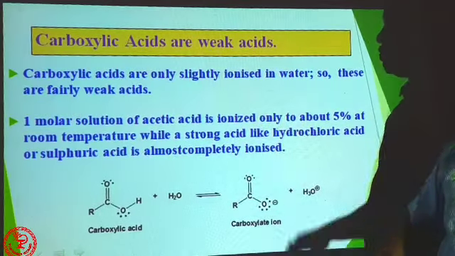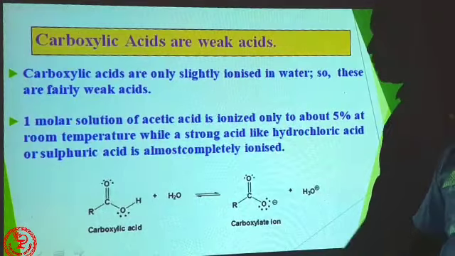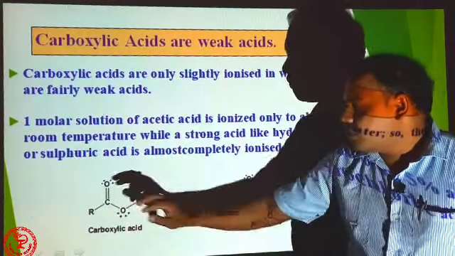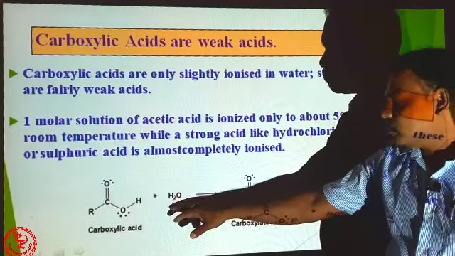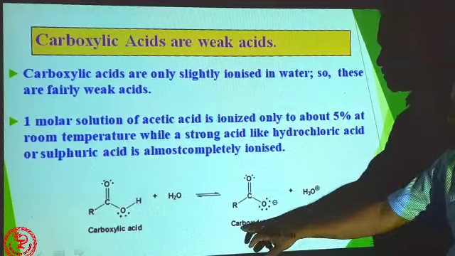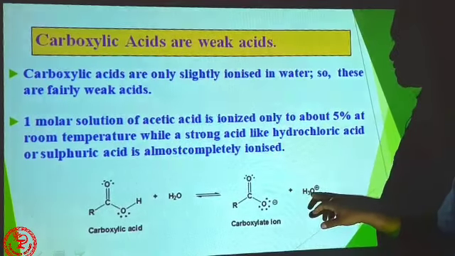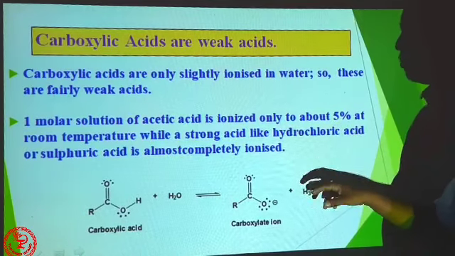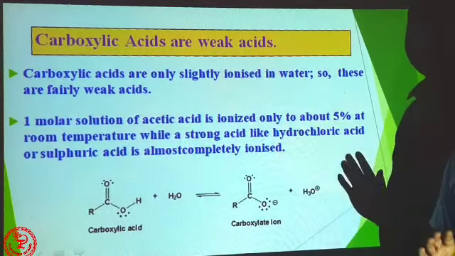Strong acids are completely ionized in water, but a weak acid like a carboxylic acid, for example acetic acid, is only about 5% ionized. This is the general formula of carboxylic acid in aqueous solution. When you mix it in water, it releases the carboxylate ion and H3O plus. From H3O plus, the H plus ion is removed and water remains as such.